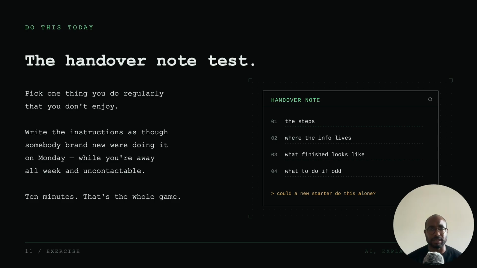And if it is a task which someone can't carry out, then maybe there's something wrong. Maybe there's some other steps which you haven't considered, or there's some wider context that you haven't considered, or maybe the task is actually unnecessarily complicated, or you might find that it genuinely needs judgment. The task might just be too high risk to get wrong. There might be a high reputational risk if, for example, it sends out an email to someone who's very important and the email doesn't make any sense. And that's really the whole game.